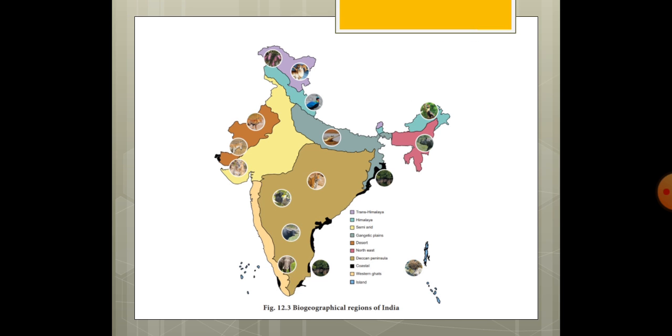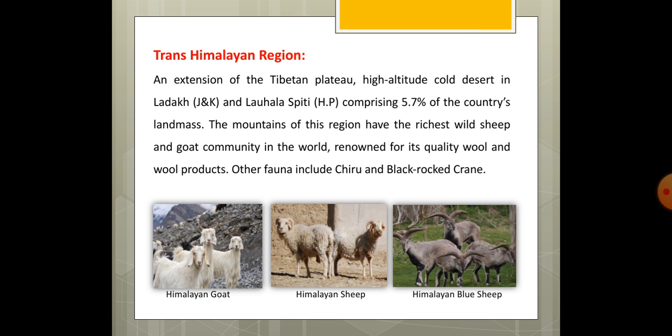Now, as I have told you, the region of India is divided into 10 biogeographic classifications, and that is based on the climatic conditions, the topography, the geography, the flora and fauna. It depends on these. So every region has a specific flora and fauna, which we'll take in detail. The Trans-Himalayan region is an extension of the Tibetan Plateau, a high altitude cold desert in Ladakh and Lahaul Spiti in Himachal Pradesh. It comprises 5.7% of the country's landmass.